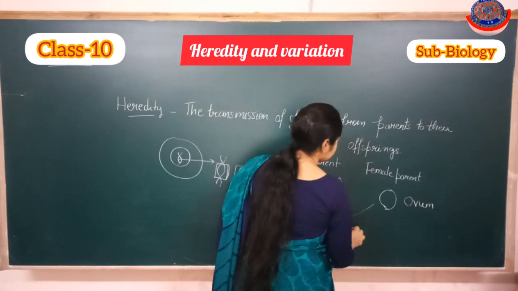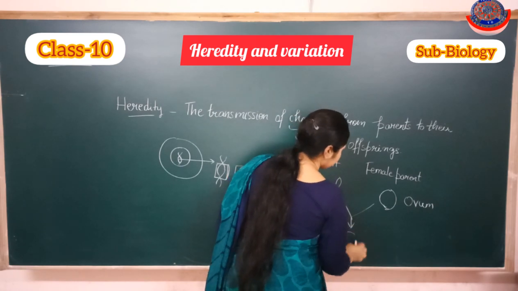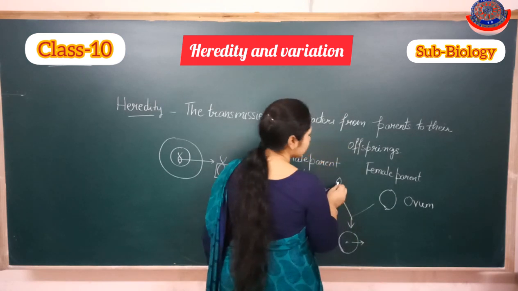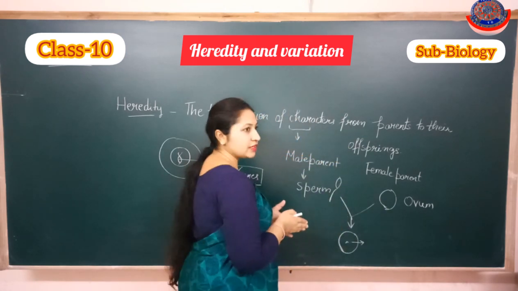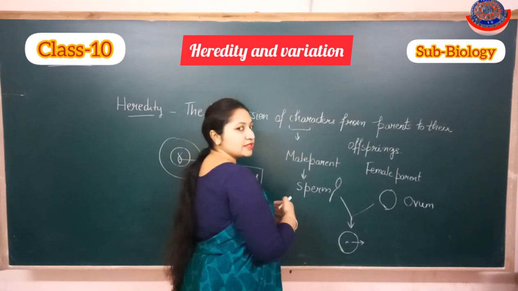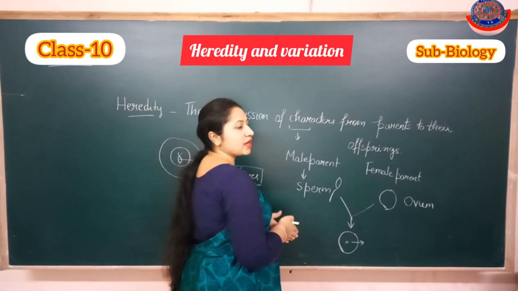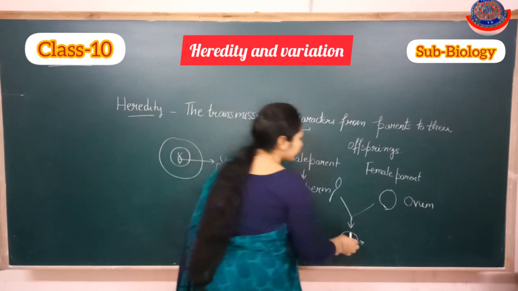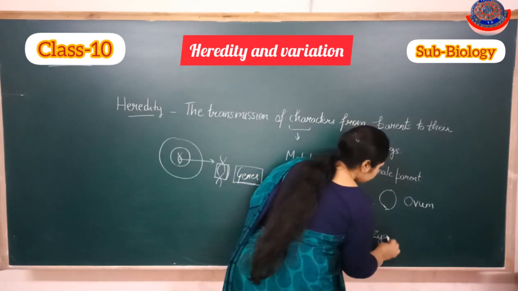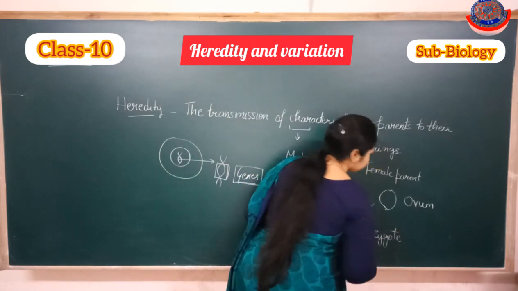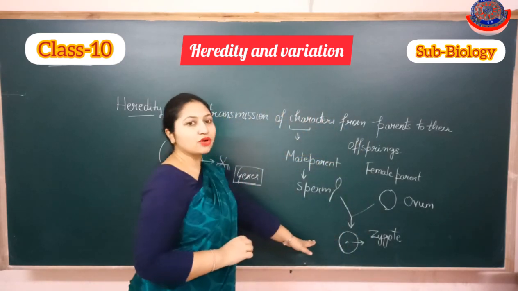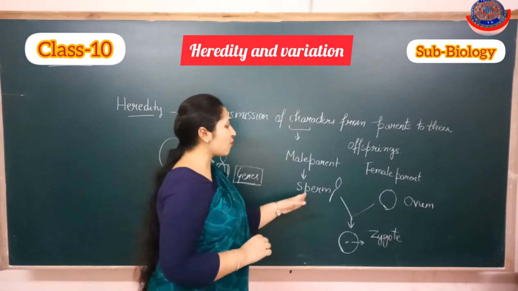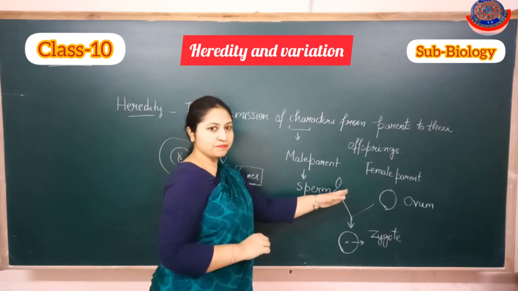And these genes are then transmitted to the zygote. When the sperm and ovum fertilize, meaning when the sperm and ovum meet together, this process is known as fertilization, and the product of fertilization is the zygote. Now this zygote receives the genes from both the parents in the form of sperm and ovum.